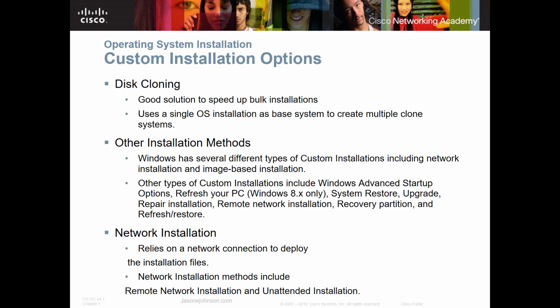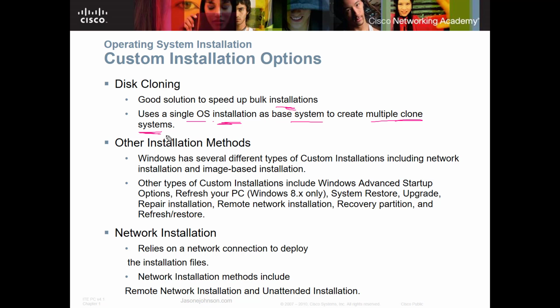Now, after the installation, you can do disk cloning. Disk cloning allows you to get a good installation made. You know all your settings are on there, and then you make a copy of it, and you take that copy to other hard drives. It does speed up bulk installations. It uses a single OS installation as a base system to create multiple clone systems.